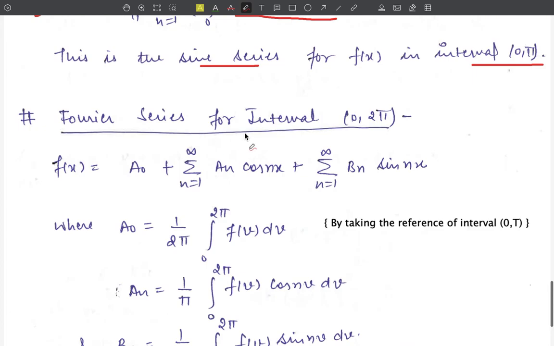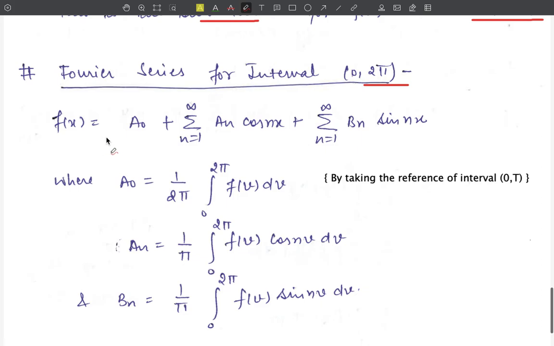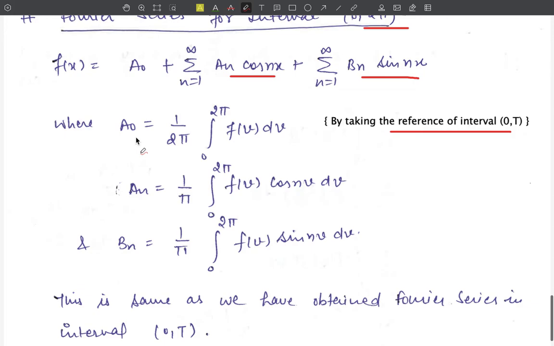Next is the Fourier series for interval 0 to 2 pi. Here f(x) can be expanded in the Fourier series as a naught plus summation n=1 to infinity a_n cos nx plus summation n=1 to infinity b_n sin nx. To evaluate the values of a naught, a_n and b_n, we are taking the reference of the interval 0 to T. Therefore, the value of a naught will be equal to 1 upon T, that is 1 upon 2 pi, integration 0 to 2 pi f(v) dv.